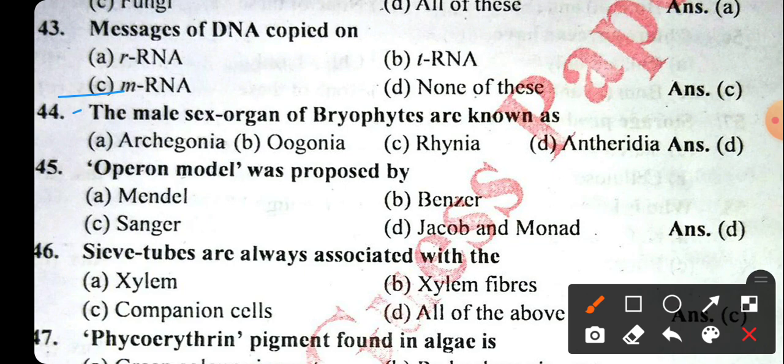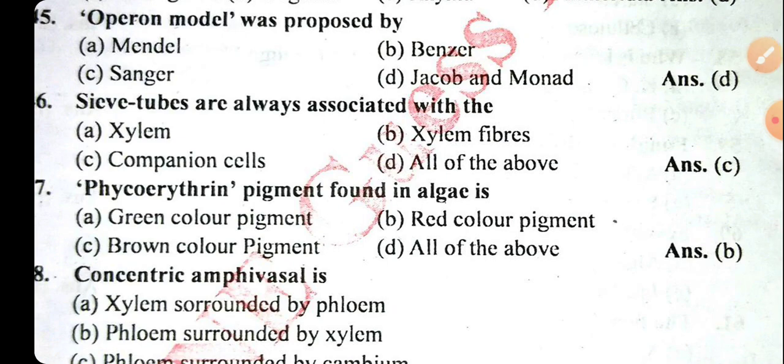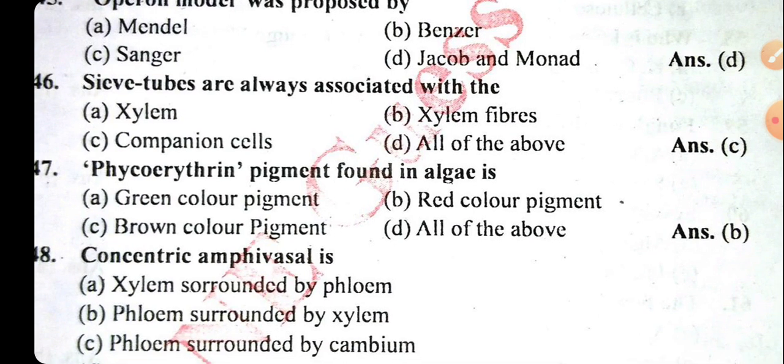The male sex organ of bryophyta is known as the antheridia. We know that antheridia are the male sex organ of bryophyta, and archegonium is known as the female sex organ of bryophyta. The right answer will be option D, that is antheridia. Operon model was proposed by Jacob and Monod, that will be the right answer. Sieve tubes are always associated with companion cells.